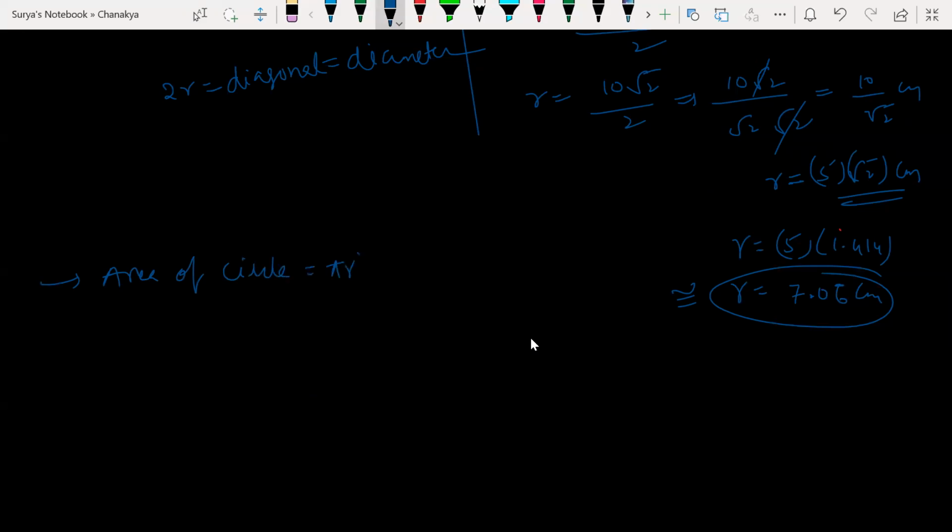Pi r square, sir. So 22 by 7. R square is what? 7.06 into 7.06. So calculate this. Sir, can we round it off to 7? It will become easy. Sir, we can just take 5 root 2, since we're squaring the radius, the root 2 will just cancel. We can take the radius as 5 root 2 as well, because the radius square will cancel the root. Then it will become 50, sir.